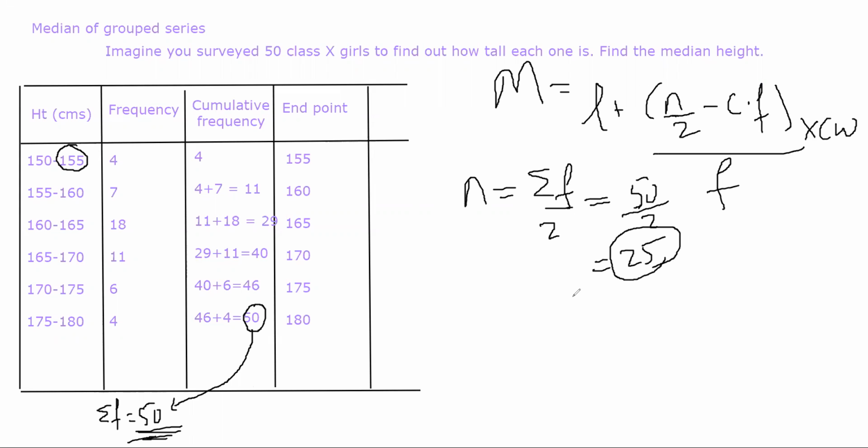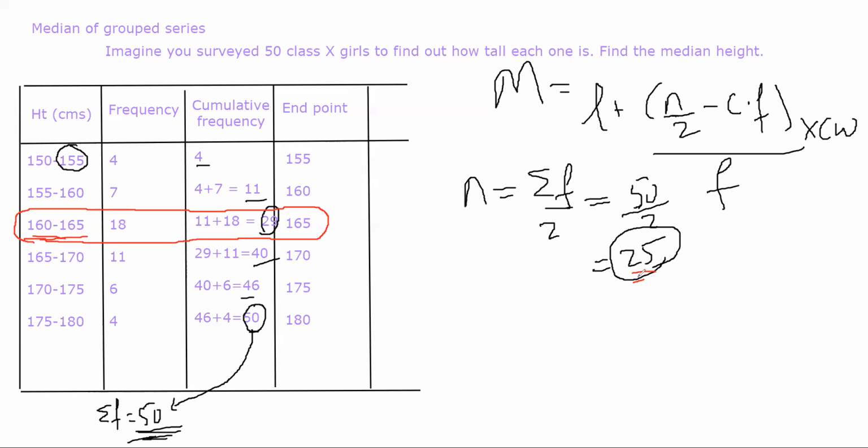Now your median class जो रहेंगी, what does this indicate? This 25 indicates that whichever number is close to 25, that is where your median will lie. So look into this cumulative frequency. 25 के नजदीक 4 नहीं है, 11 नहीं है, 40 नहीं है, 46 नहीं है, 50 नहीं है. The closest value to 25 is 29. So your median class will be this, ठीक है? This is how you judge the median class. 160 to 165 will become your median class. This 29 is the value that is closest to n, ठीक है? That is why you take that as a median class.